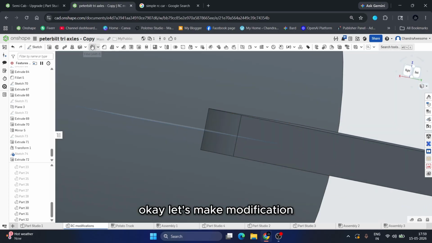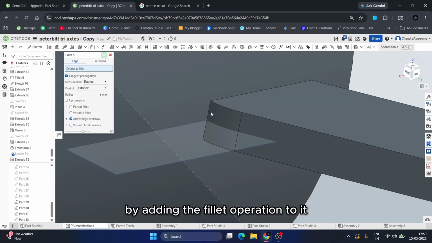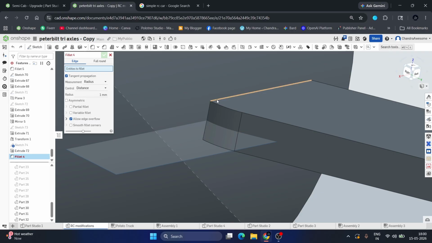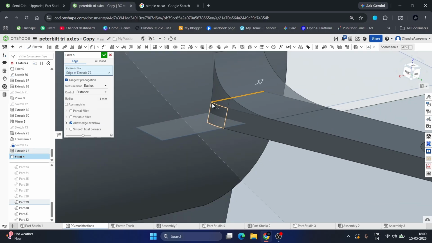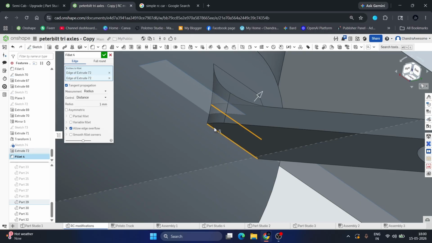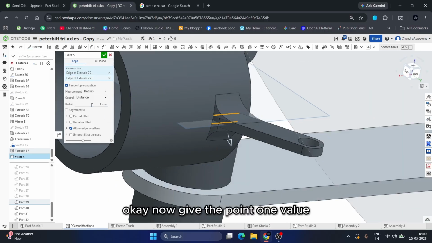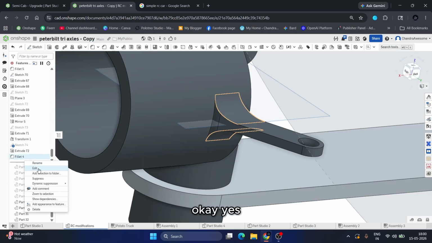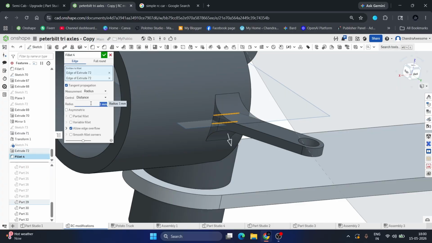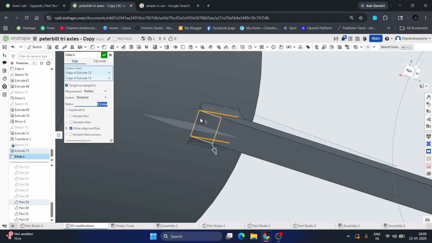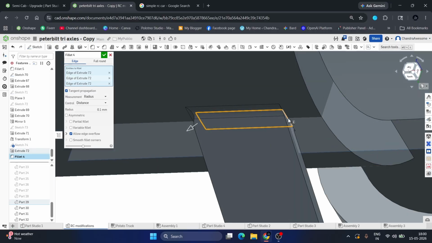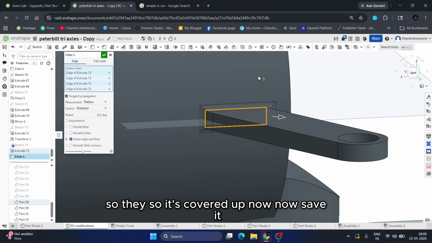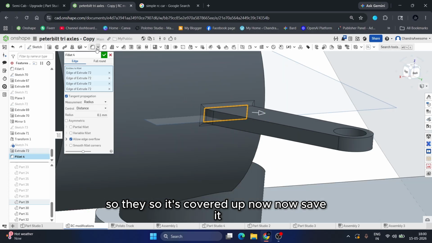Okay, let's make a modification by adding the fillet operation to it. Now give the 0.1 value. Okay, let's edit it. Sorry, 0.1 value. And select this as well. So it's covered up now. Now save it.